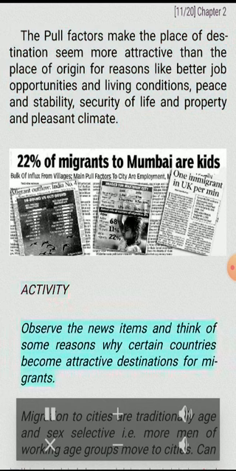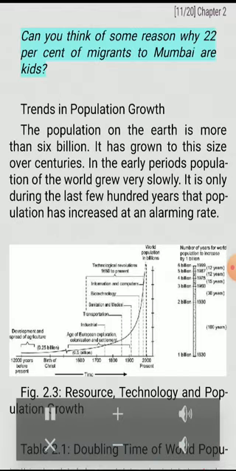Activity. Observe the news items and think of some reasons why certain countries become attractive destinations for migrants. Migration to cities is traditionally age and sex selective, i.e., more men of working age groups move to cities. Can you think of some reason why 22% of migrants to Mumbai are kids?